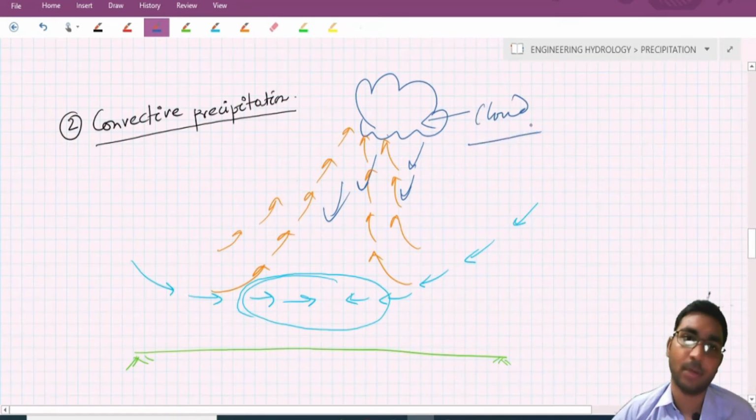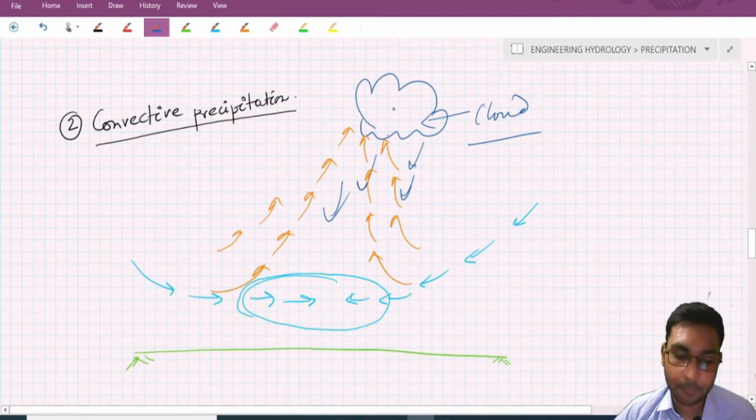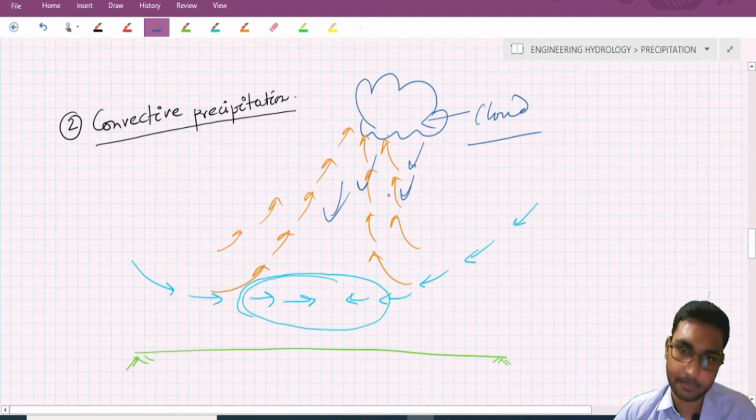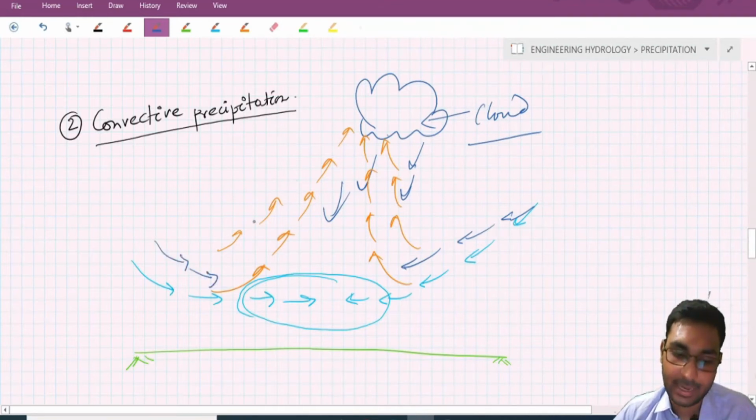So this is all about convective precipitation. I am repeating again: due to localized heating, the warm air rises because of its lesser density, and the cool air from the surroundings takes up that void space, thus setting up a convective cell.